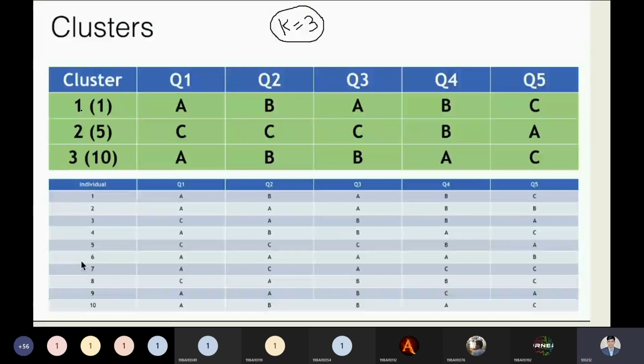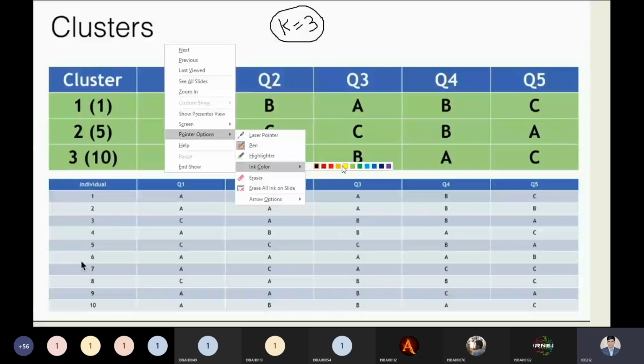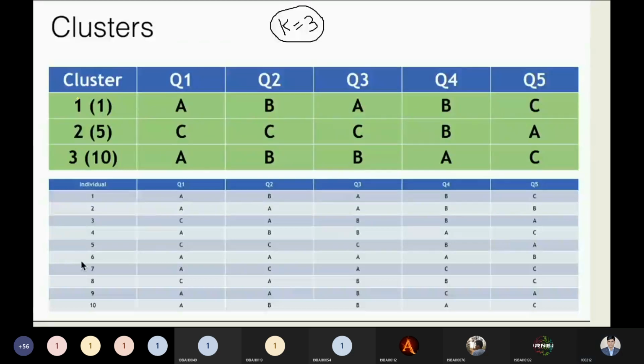Let me explain this step properly, then you can understand. See, 1, 2, 3 are the cluster numbers.